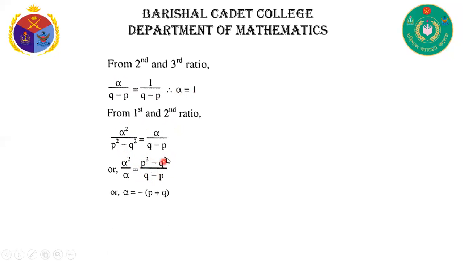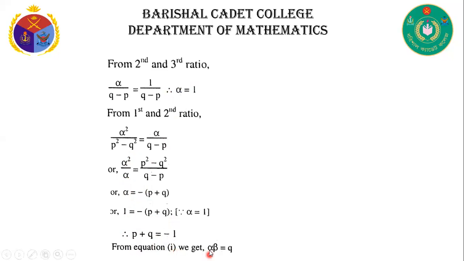Then q minus p cancels. Then in the remaining part alpha cancels with alpha, then alpha is equal to minus p plus q. Here also alpha is equal to minus 1. Now putting this value here, alpha is equal to 1 and minus p plus q. Therefore p plus q is equal to minus 1.